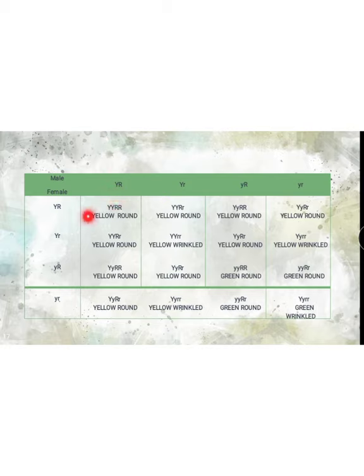Crossing with capital Y, capital R gives yellow round. Crossing with capital Y, small r gives yellow round. Crossing with small y, capital R gives yellow round, capital Y, small y, capital R, capital R. Crossing with small y, small r gives capital Y, small y, capital R, small r, also yellow round.